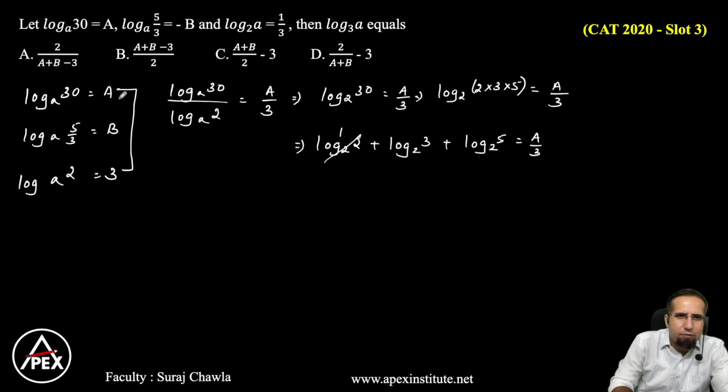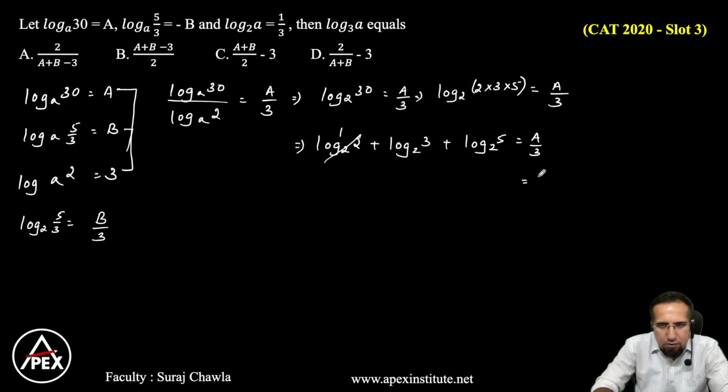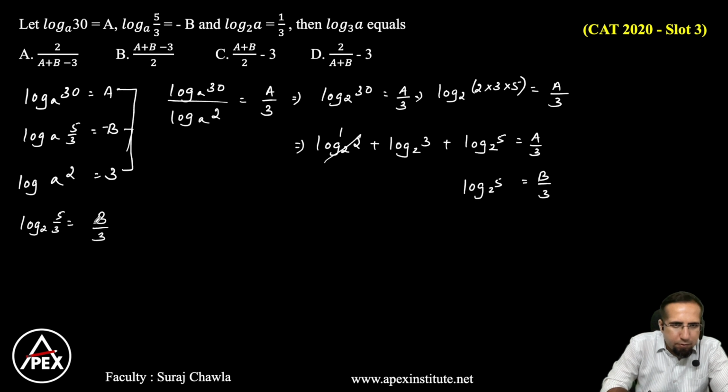Now let's divide first and second. Clear? Sorry, let's divide the second and third, not the first and second. Let's divide the second and third. So when I divide the second and third, I get what here, guys? Let's simplify this. So I can write log base 2 of 5 by 3 is equal to B by 3. Or we can write this as B by 3 is equal to log 5 base 2. So this is minus B, my bad. So minus B by 3, and this becomes minus log 3 base 2.